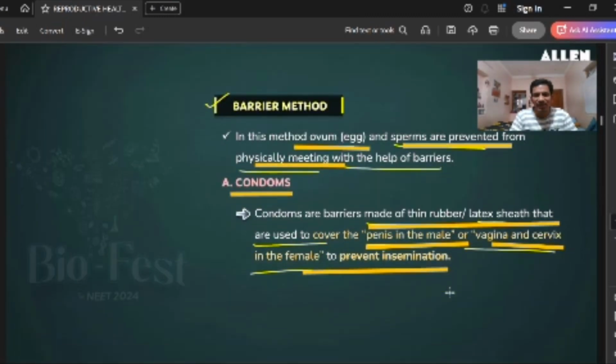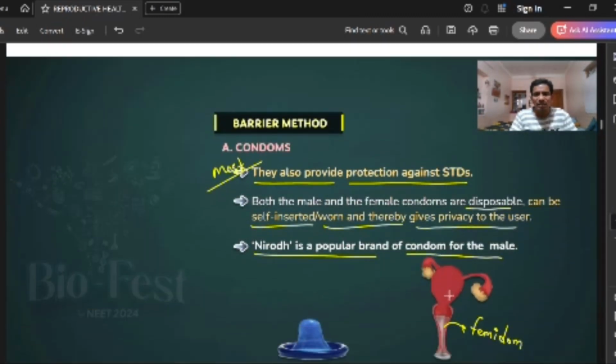So here, the male should use the condom. It protects not only against conception but also against STDs such as gonorrhea, syphilis, chlamydia, hepatitis B, genital warts, and genital herpes. Sexually transmitted diseases can be prevented by this method, right? Both male and female condoms are disposable, self-inserted, and offer user privacy.